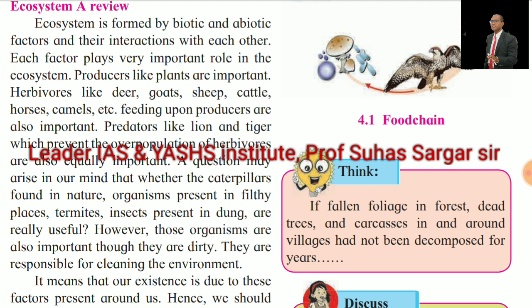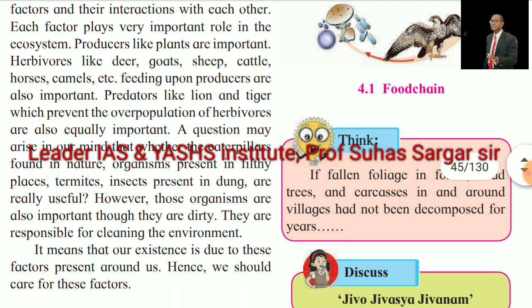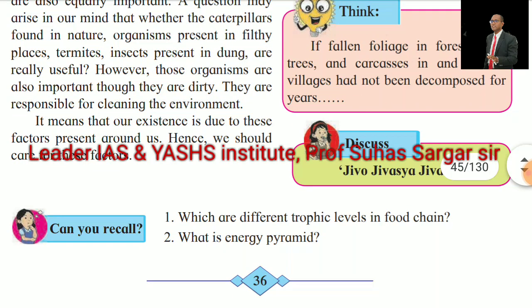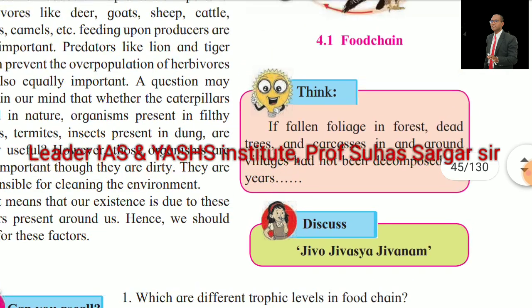A question may arise in our mind whether the caterpillars found in nature, organisms present in filthy places, termites, and insects present in dung are really useful. However, those organisms are also important though they are dirty. They are responsible for cleaning the environment. It means that our existence is due to these factors present around us. Hence, we should care for these factors.